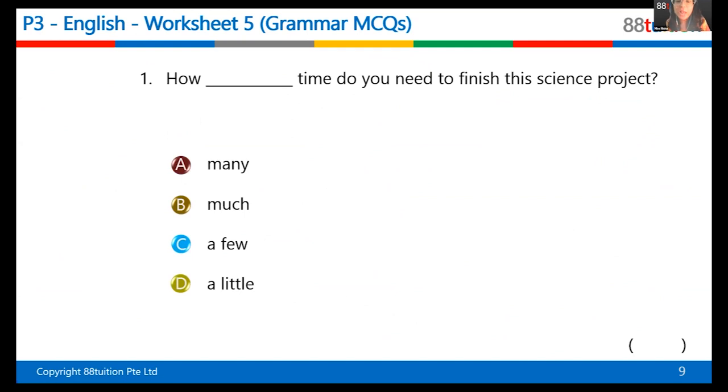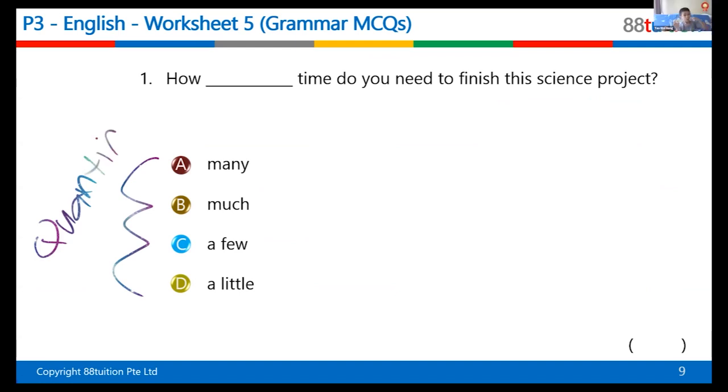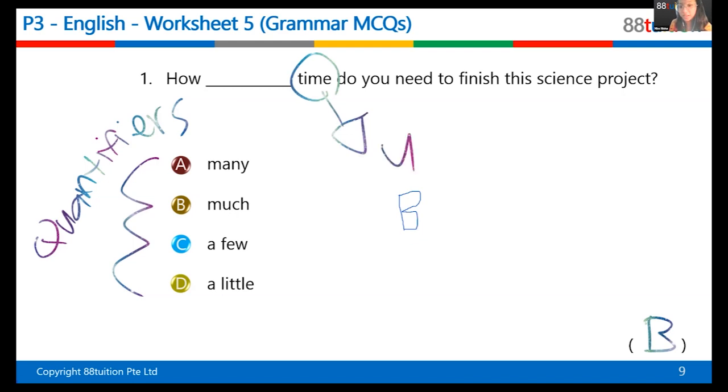Okay, let's look at the first grammar question. The reason why we learned about uncountable and countable is because some of the grammar questions for today are testing you. All of these are quantifiers, but they are used with different kinds of nouns, countable, uncountable, or both. How much time do you need to finish? So what is the answer here? Much. Very good. Can you tell me why it is much? Because much is uncountable. And what noun here is uncountable? The much refers to what? Time. Very good. Time cannot be counted. Give yourself 2 points. Fantastic.